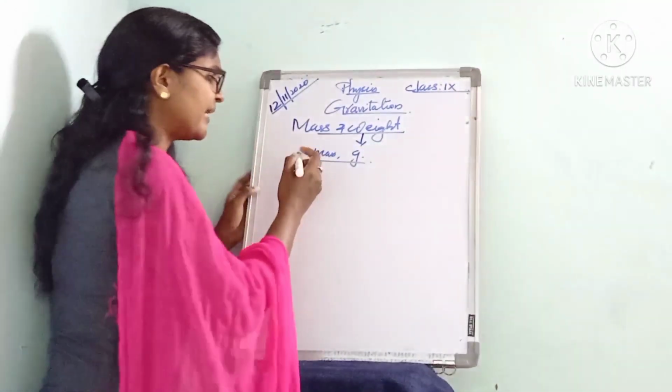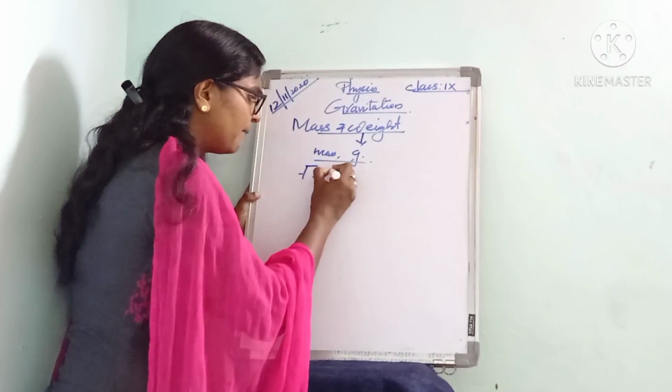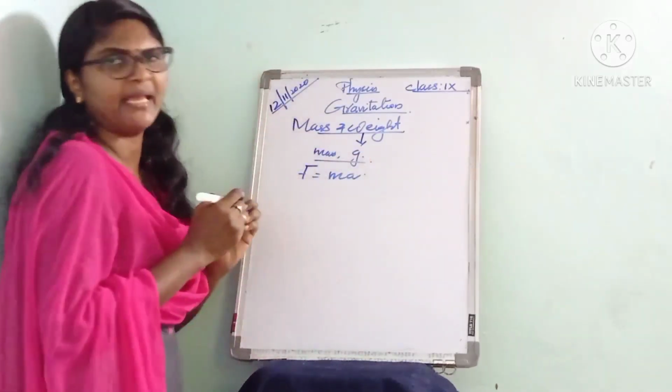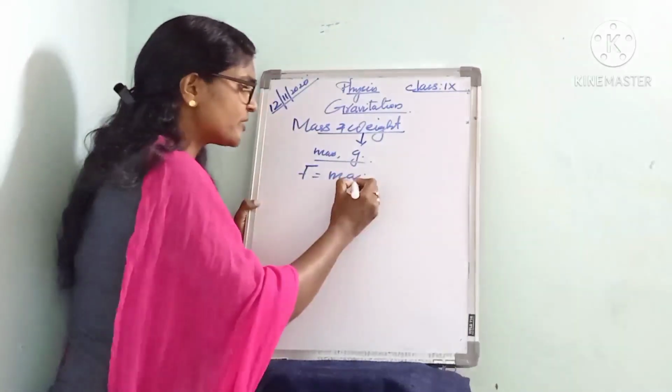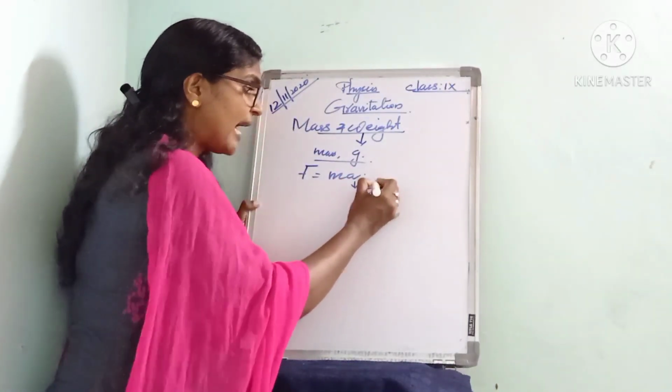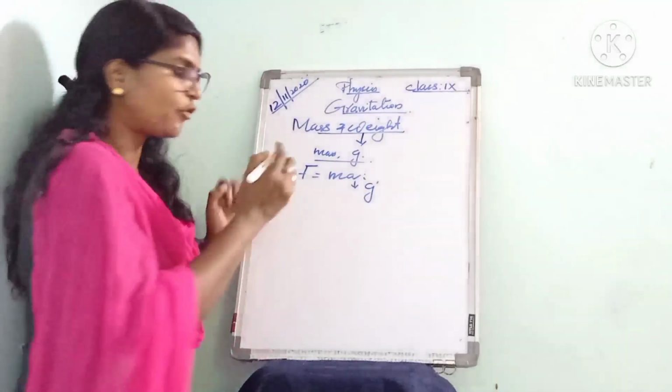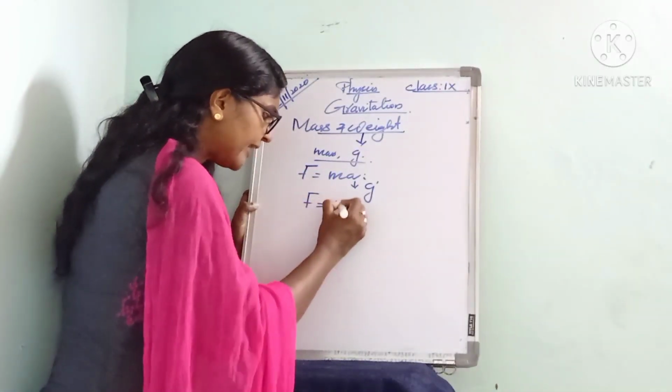By Newton's second law, F equals mass into acceleration, F = ma. But here the acceleration is the acceleration due to gravity, so we can write F = mg.